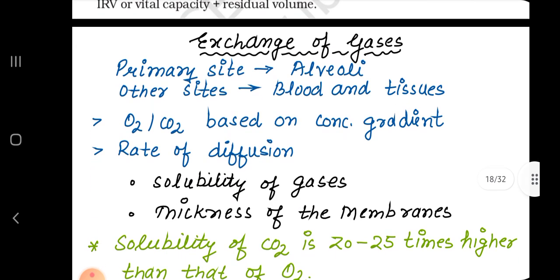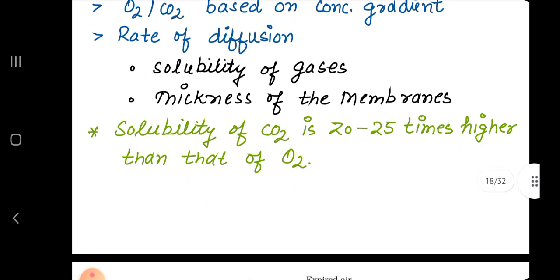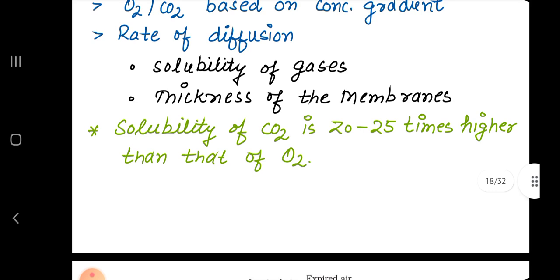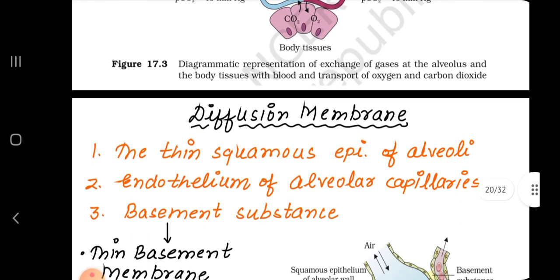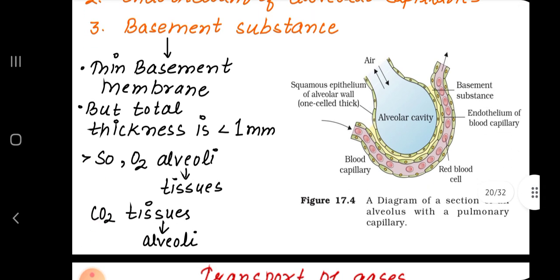Exchange of gases: the primary site is the alveoli, other sites are blood and tissues. Oxygen and CO2 diffuse based on concentration gradient. The rate of diffusion depends on the solubility of gases and the thickness of the membrane. Solubility of CO2 is 20 to 25 times higher than that of oxygen. Then the diffusion membrane: the thin squamous epithelium of alveoli, endothelium of alveolar capillaries, and basement substance.